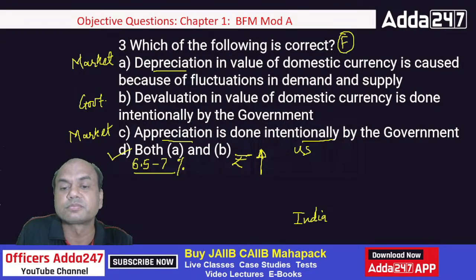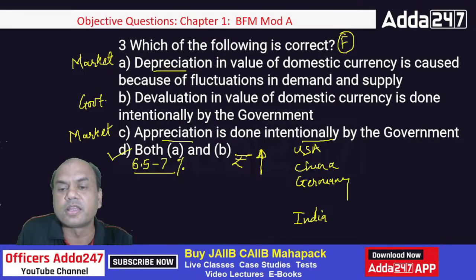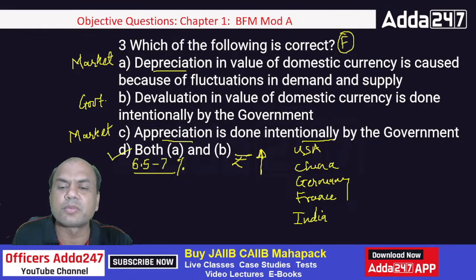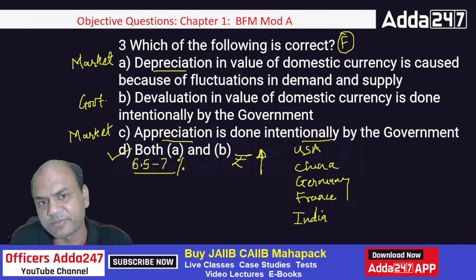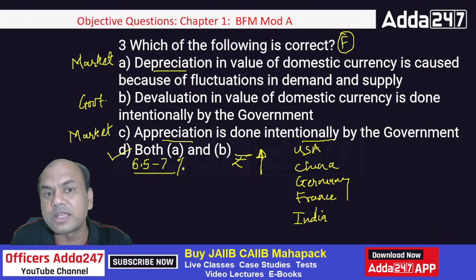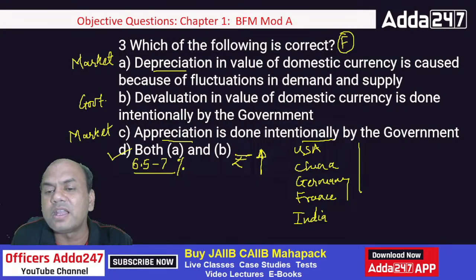USA, second China, third Germany, then France, and then India. UK is gone behind us. Even we will take over Germany and France in the next 2 years, max to max. So our question over here was depreciation and appreciation. If we go on maintaining a GDP growth of 6.5 to 7, all these countries are growing at a rate of hardly 1%.